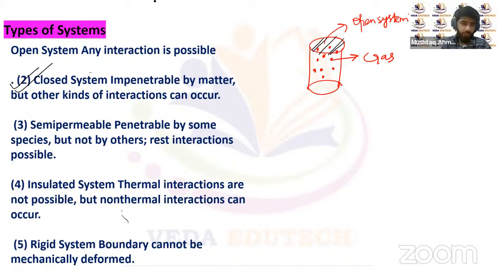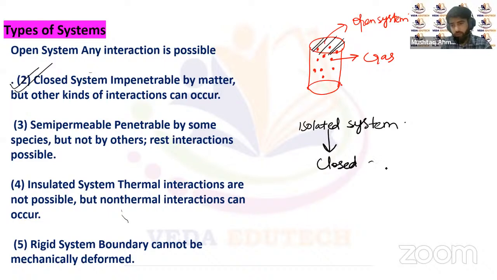Then we have the third system, what we call isolated systems. Isolated systems are actually closed systems where the exchange of heat energy is not possible between the system and the surrounding.